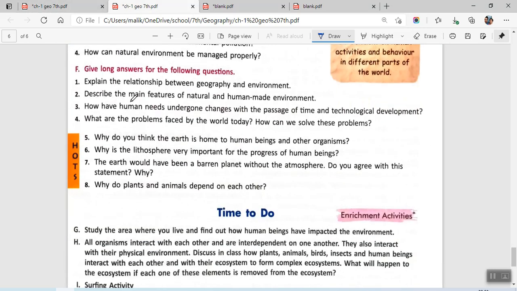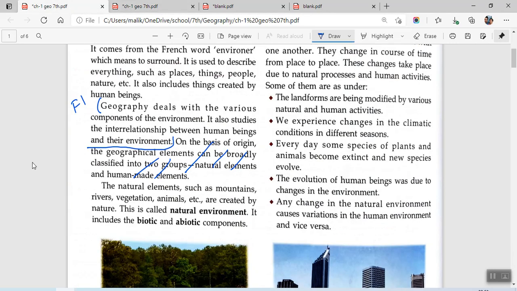Okay, question number two says describe the main features of natural and human-made environment. We have to discuss the main features. Let me erase the previous one because the answer is in this paragraph only. So now we are answering F2.